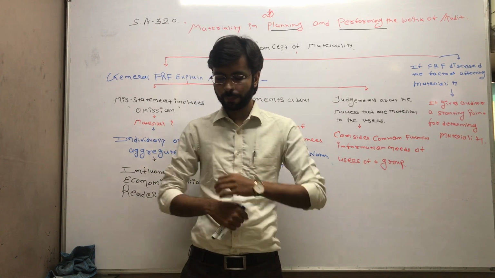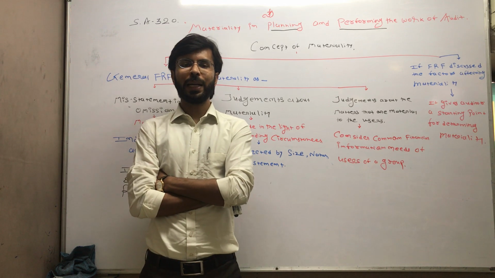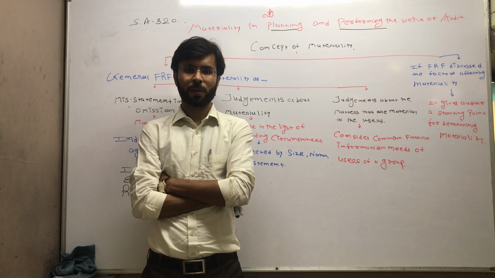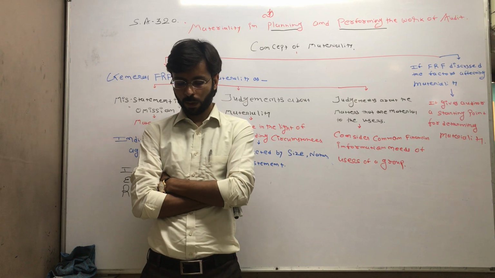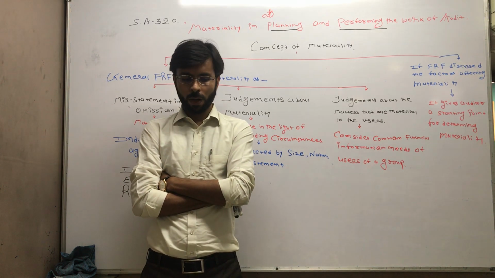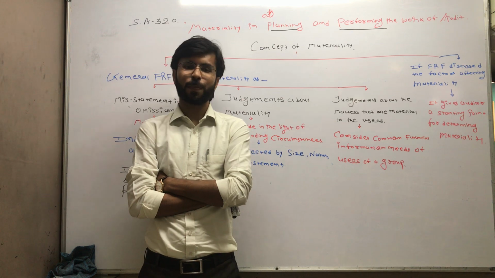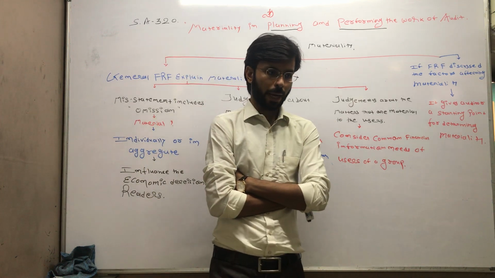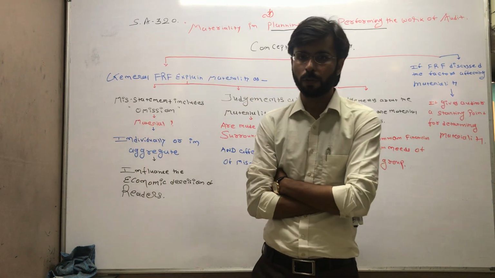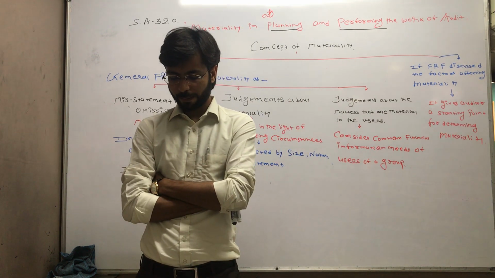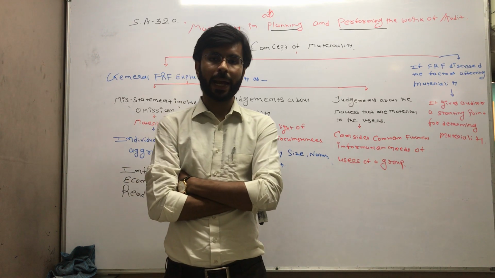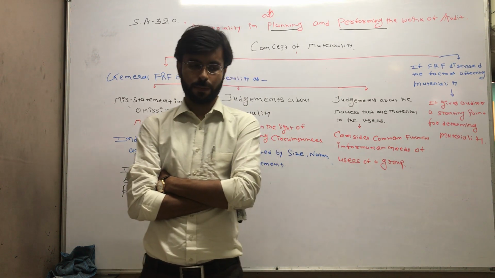Second, relevant industries. Third one, entity's financial performance. Next, regulatory and other external factors.